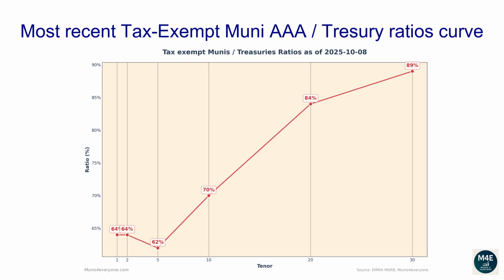The current one-year ratio is 64%. The 2 years ratio is 64%. The 5 years ratio is 62%. The 10 years ratio is 70%. The 20 years ratio is 84%. The 30 years ratio is 89%.